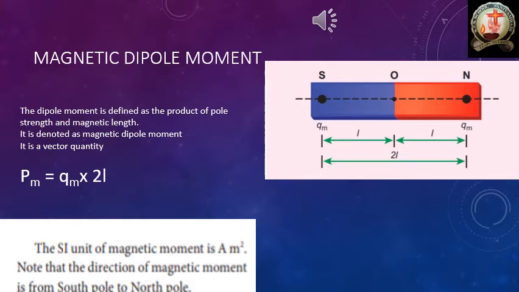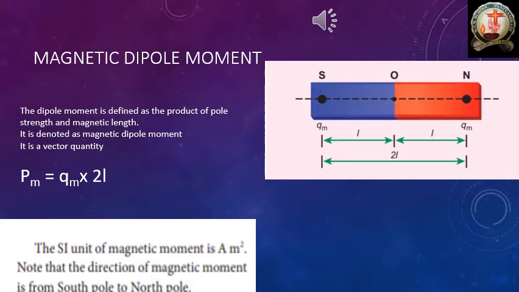The distance from the center to the south pole is L, and from the center to the north pole is also L. So the total length between the two poles is L plus L, 2L. The 2L is the magnetic length. Remember, 2L is the magnetic length.